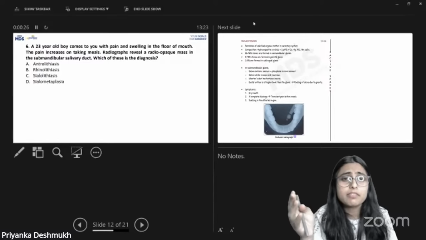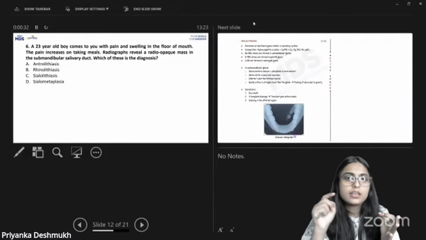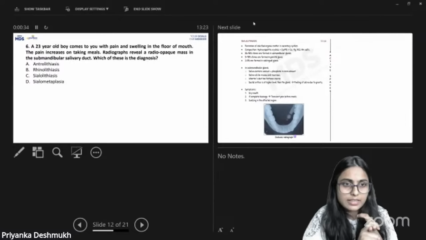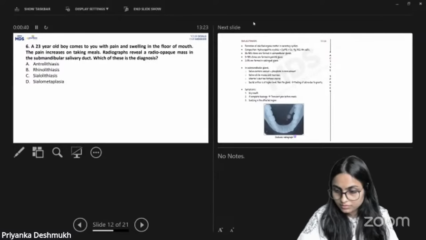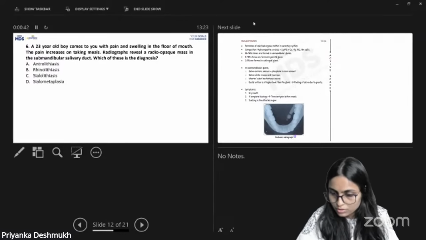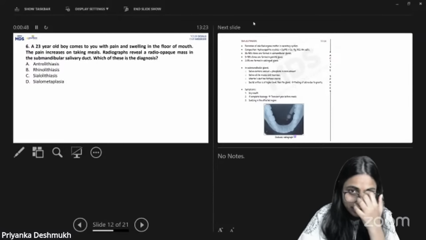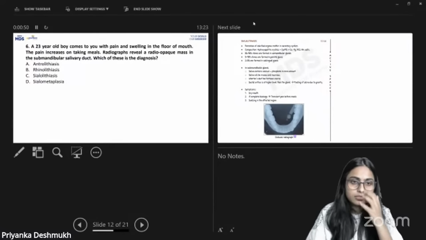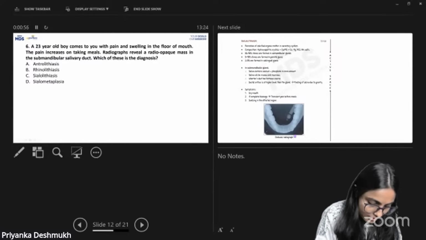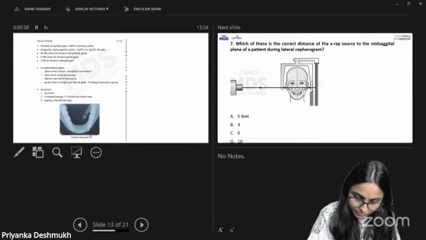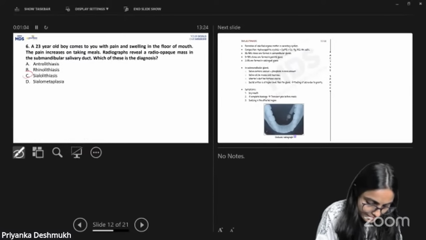This is the exact PYQ we have solved. We have solved it in the GTs, PCTs, live classes. We have discussed this, correct? Very easy, very direct question. Of course, those who have studied will get the correct option. What should be the correct answer here?